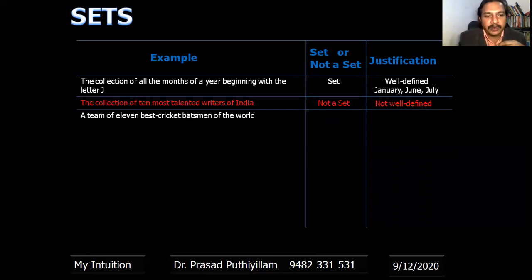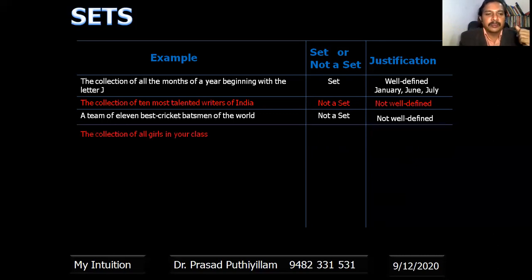A team of 11 cricket batsmen of the world is also not a set. It is not well defined, as it varies from person to person. Some people like a particular batsman, other people like another batsman, so different teams will be prepared. Therefore, it is not well defined. The collection of all girls in your class is a set.